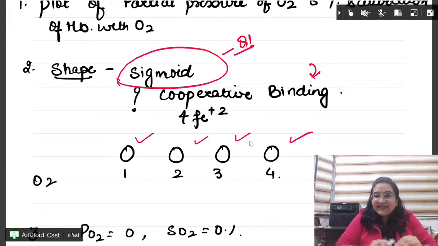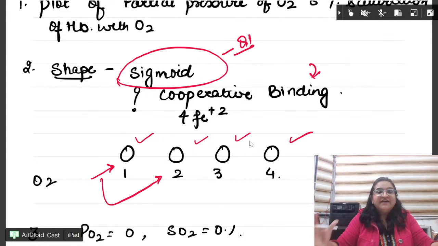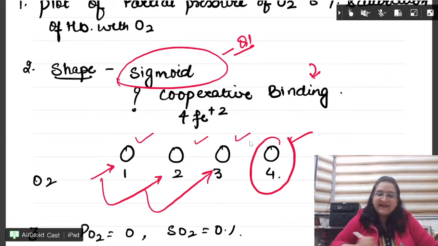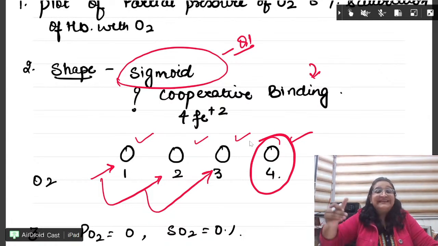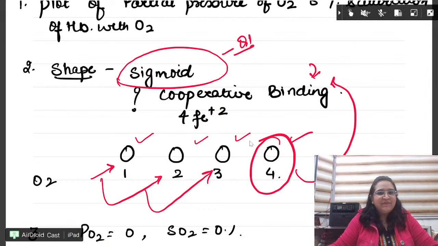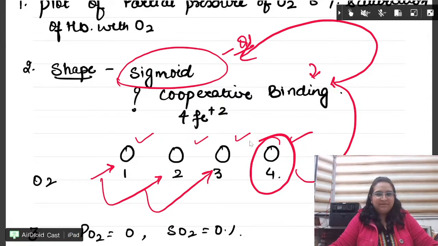When the first oxygen molecule combines, it acts like a fire for the second one. When the second one combines, the third one gets more excited. And the fourth one gets even more and more excited. Because of this increasing affinity, we get cooperative binding, sigmoid shape.